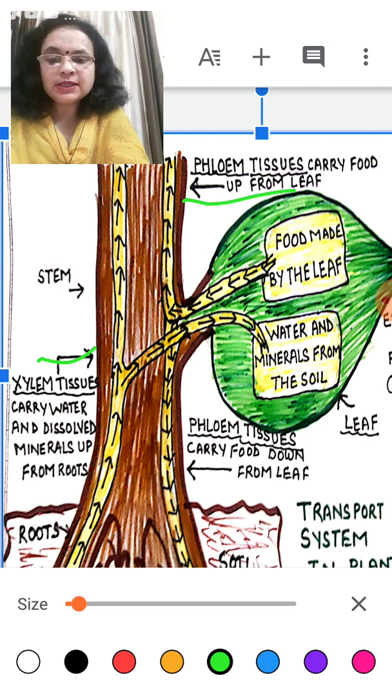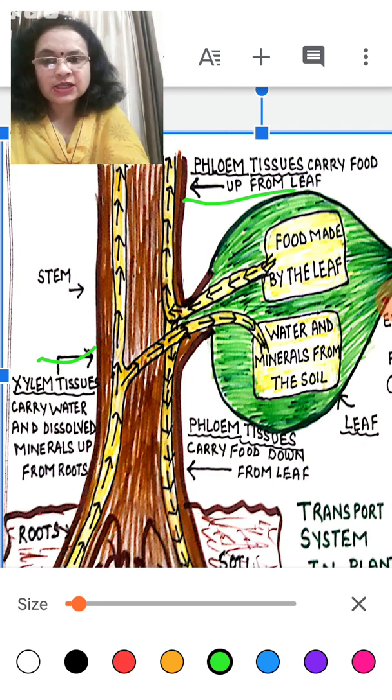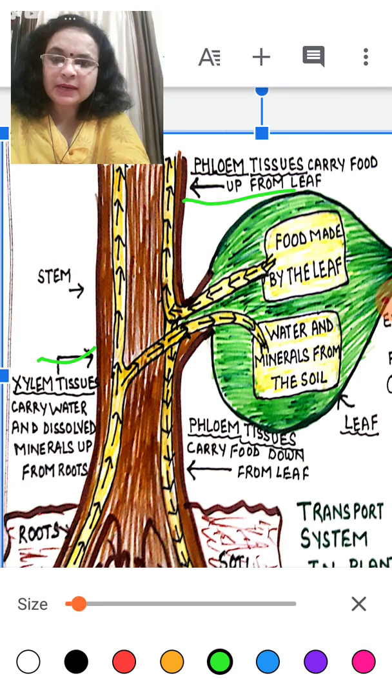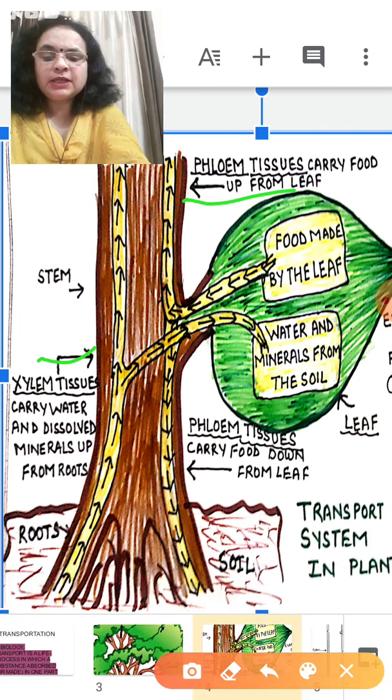How do they do this? Inside the stem of a plant, there are drain-like pipe structures which carry substances from one place to another. How? From the soil,